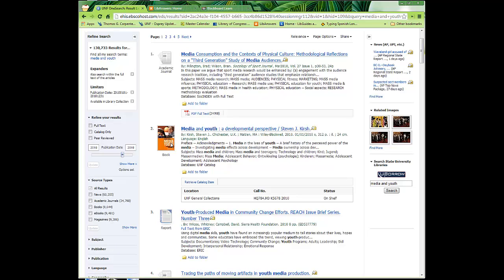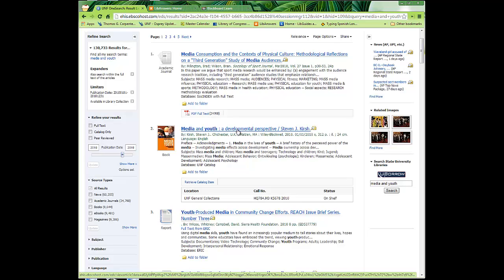This is number 2 right here, Media and Youth, A Developmental Perspective by Stephen J. Kirsch. It's not really talked about in any of the videos, I don't think, but you can have a peer-reviewed book, although it's just not that common. You may at some point get an assignment that asks you to find a peer-reviewed book. If you do, you would probably just want to contact the librarian or come visit the library, and we can give you some pointers on how to figure that out.